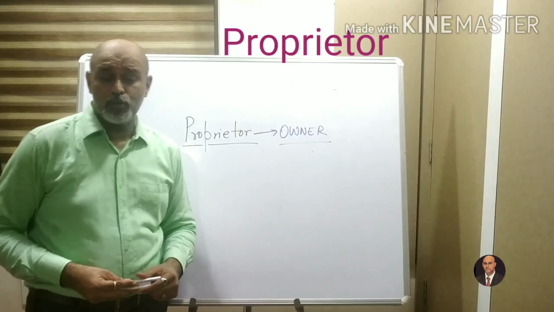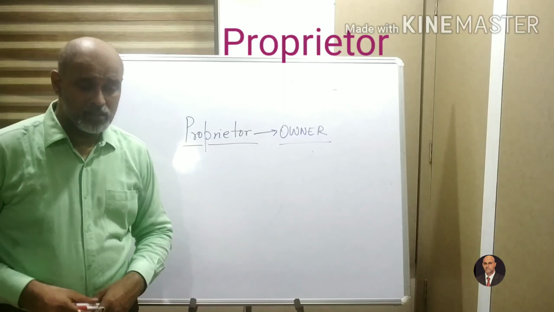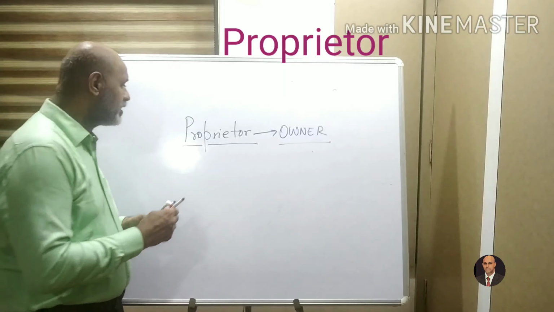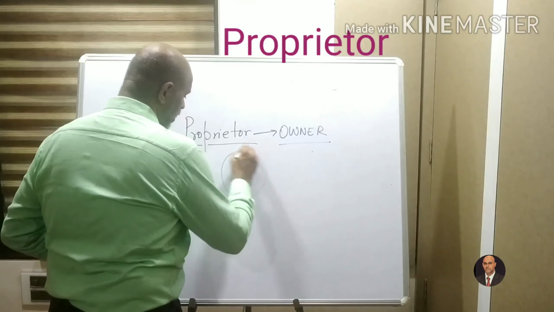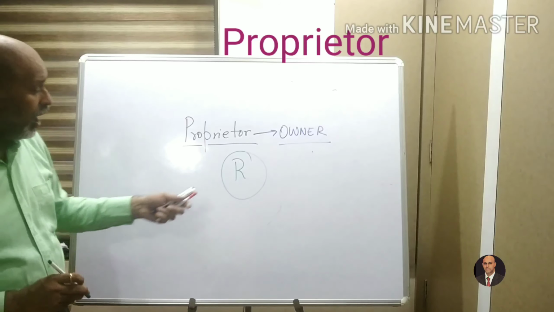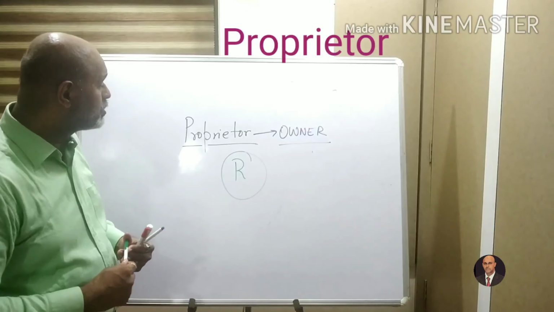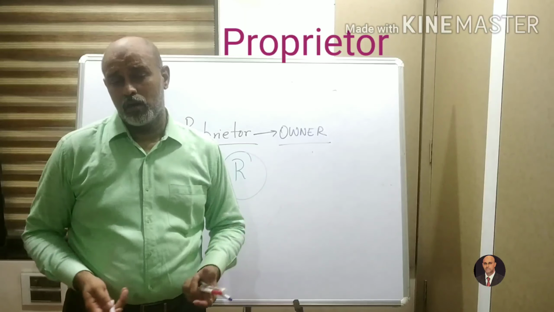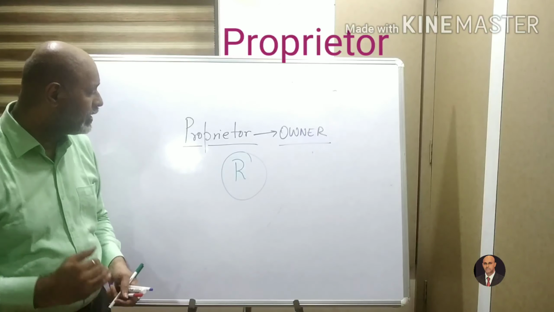And as I told you, a proprietor is a different person and a business is a different person. Say for example, there is this man whose name is R and he is doing his business R and Company. So R is a proprietor and R and Company is a business, a separate identity by itself.